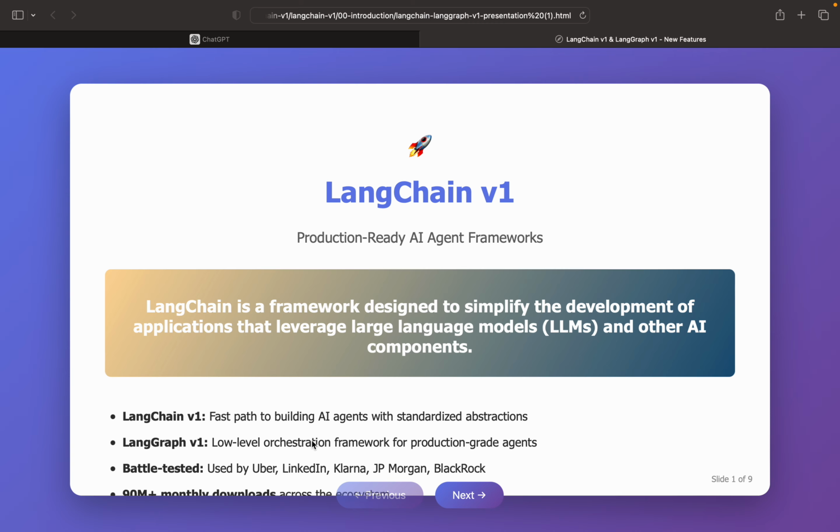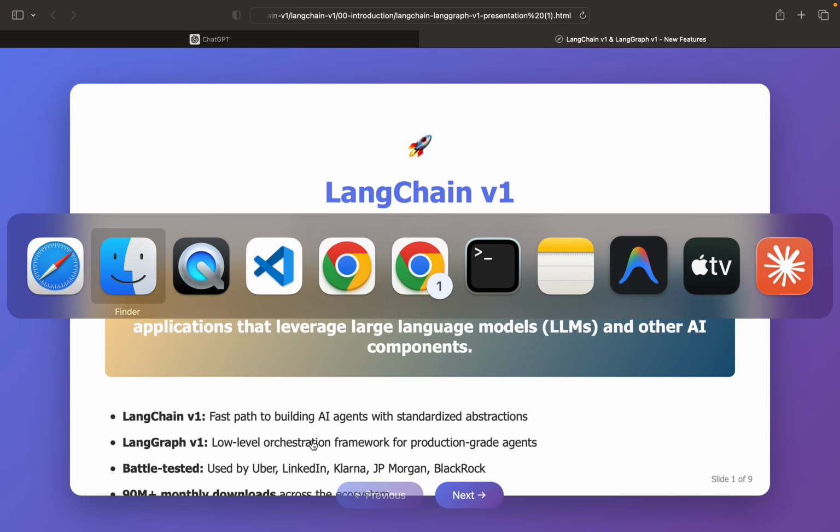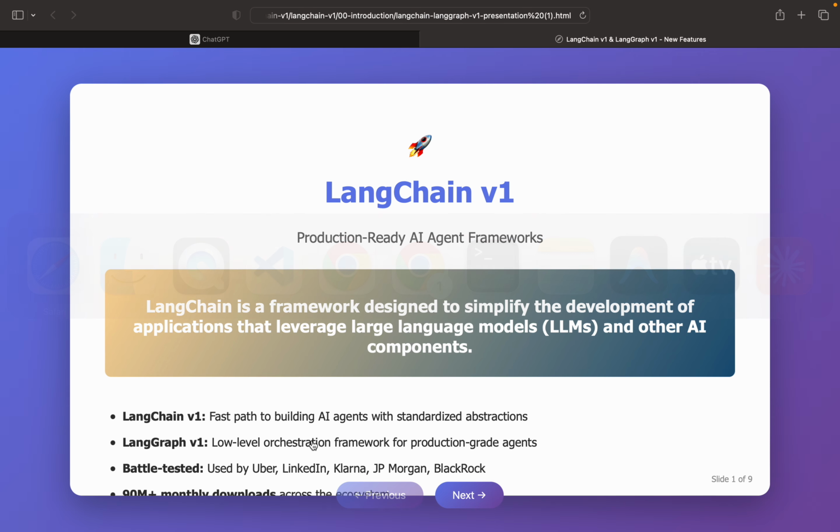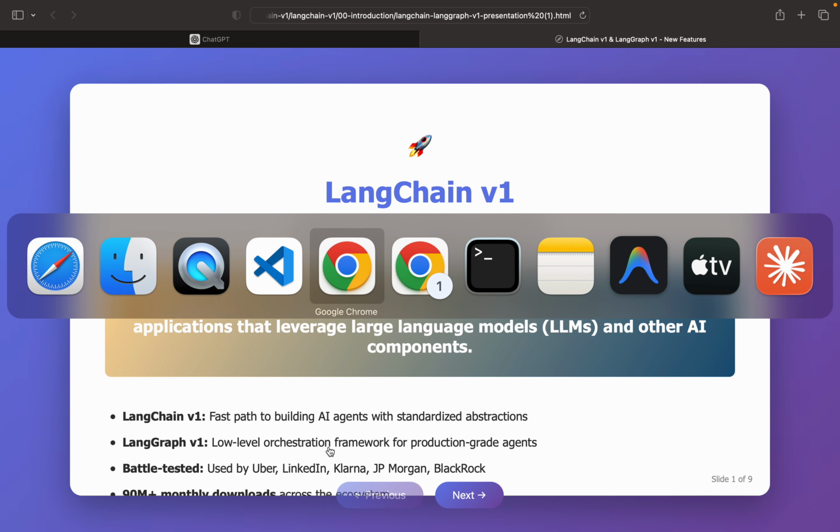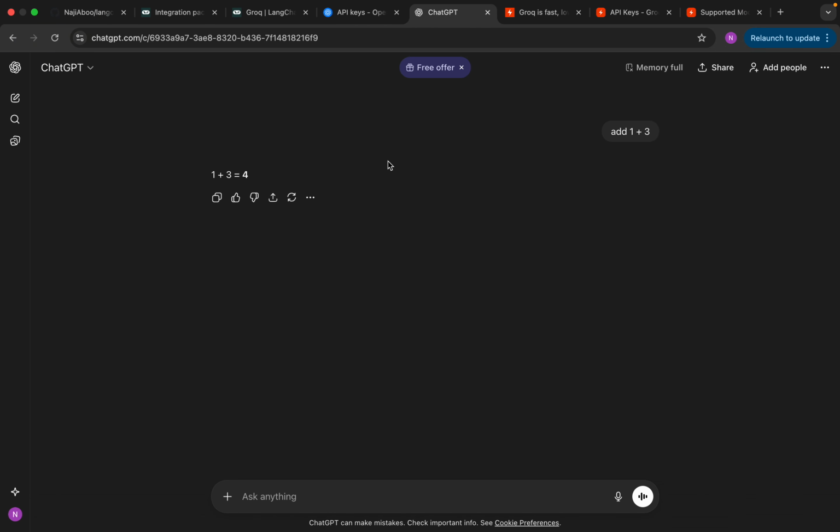So let's start. Let's think about why we need LangChain. That is a big question that most people are asking. Let me take my ChatGPT. Here I'm giving it add 1 plus 1 plus 3 and I'm getting 4. Good, it's working fine. But how will I integrate this with our programming or our project? Definitely, OpenAI provides its own SDK, and I can integrate with it and use it very easily.